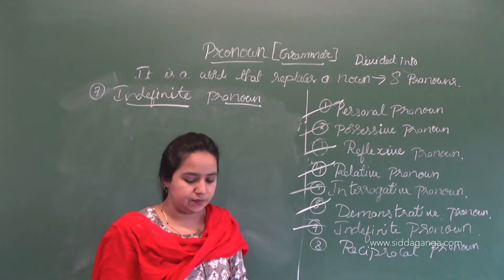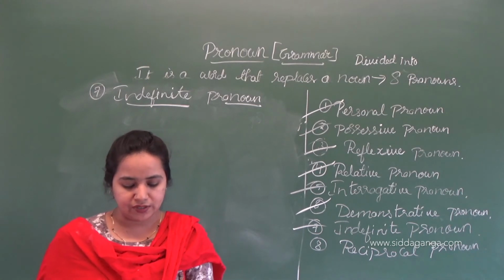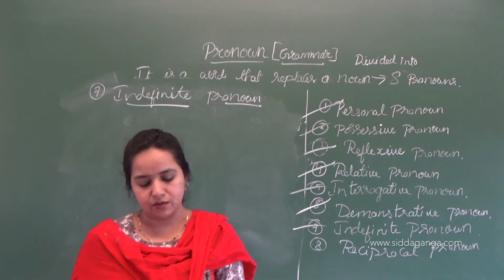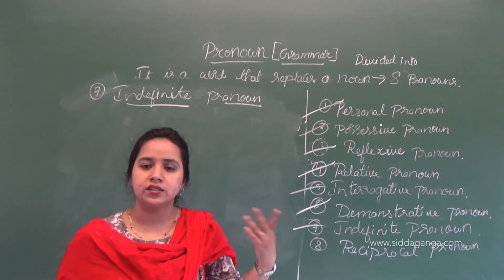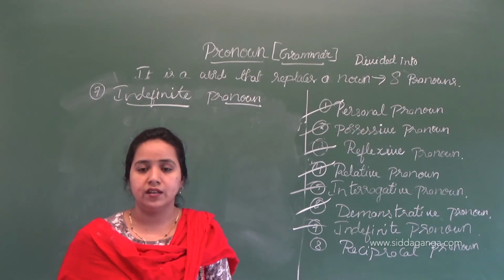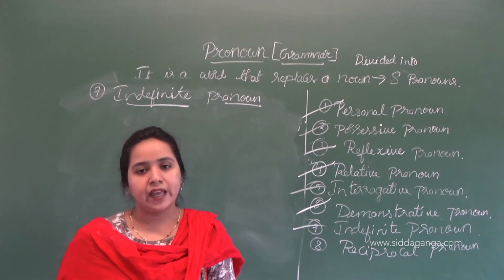What is an indefinite pronoun? We use indefinite pronouns to refer to people or things without saying exactly who or what they are. So we use them without knowing exactly what the things or persons are. That is called indefinite.